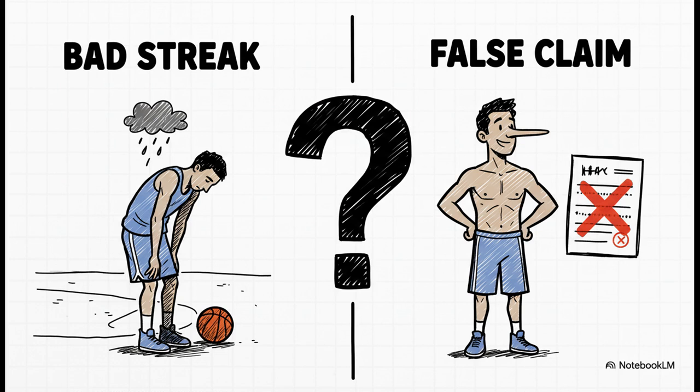And this is what it all boils down to, right? There are really only two ways this could play out. One, he's the real deal, an 80% shooter who just had a terrible day at the office. I mean, it happens to the best of them. Or two, his claim is just bogus and his actual skill level is, well, lower than 80%. Our job is to figure out which story the evidence is pointing to.